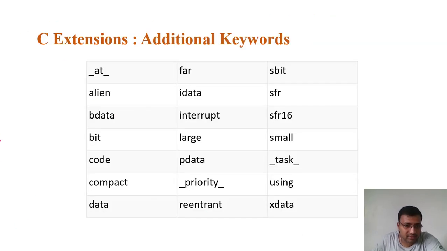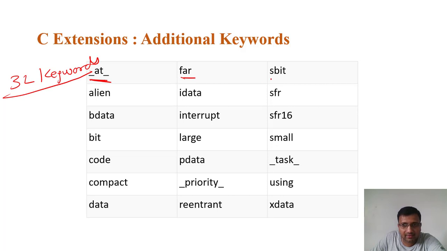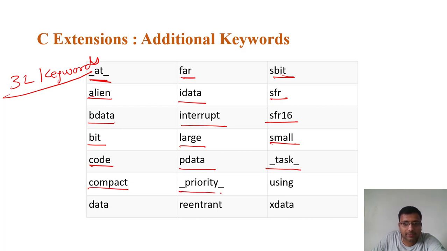So next we have some keywords. All the 32 keywords from C are copied. Those we have already known. 32 keywords are common. There are a few other keywords available: underscore at underscore, far, sbit, align, idata, sfr, bdata, interrupt, sfr16, bit, large, small, code, pdata, underscore task underscore, compact, underscore priority underscore, using, data, return, and xdata.